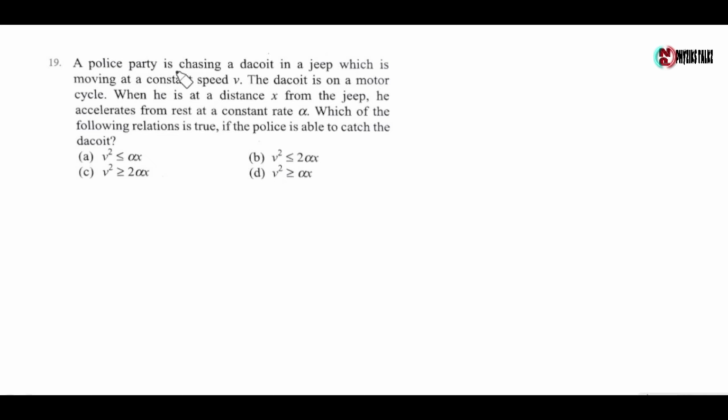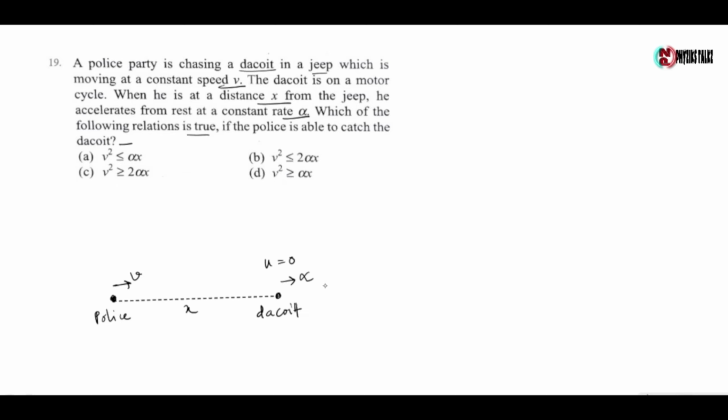Next question, a police party is chasing a dacoit in a jeep which is moving at a constant speed v. The dacoit is on a motorcycle. When he is at a distance x from the jeep, he accelerates from rest at a constant rate alpha. Which of the following relations is true if the police is able to catch the dacoit? Now here is the police car with constant speed v, and here is the dacoit with constant acceleration alpha starting from rest. So the initial velocity is 0 and the distance between the police and dacoit is